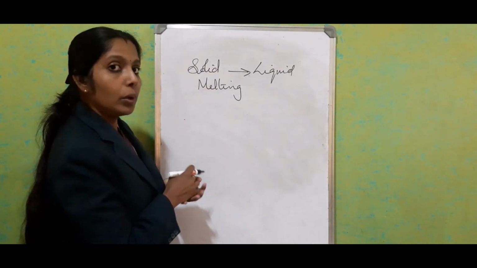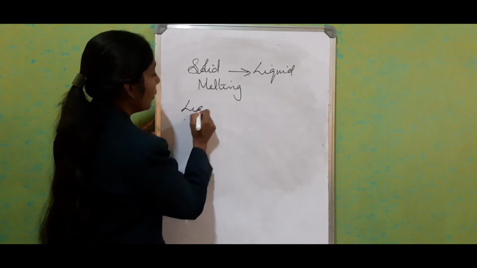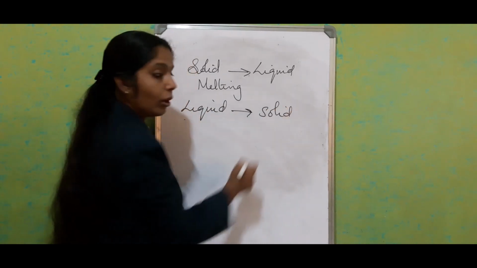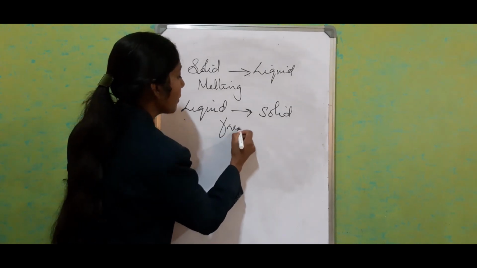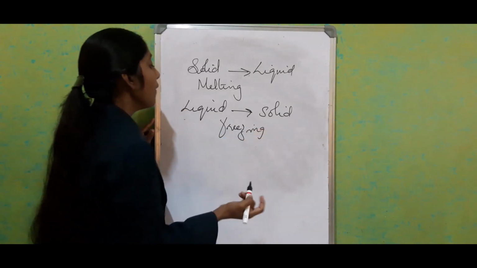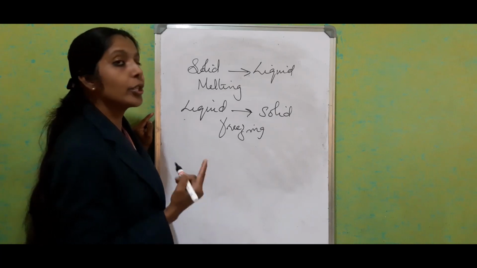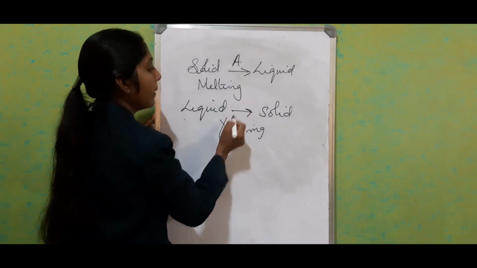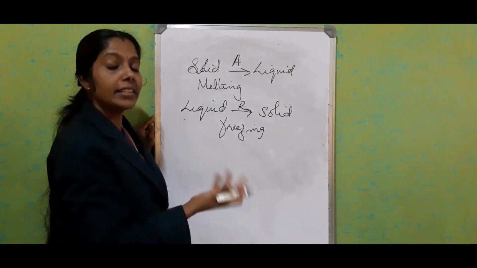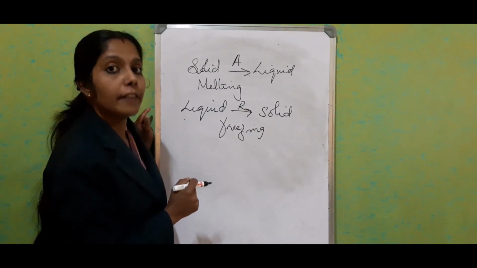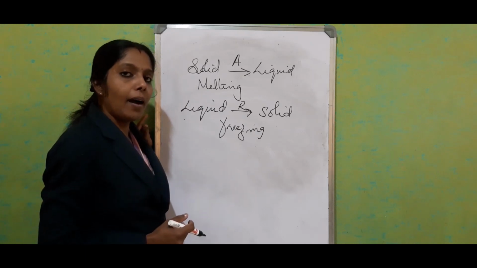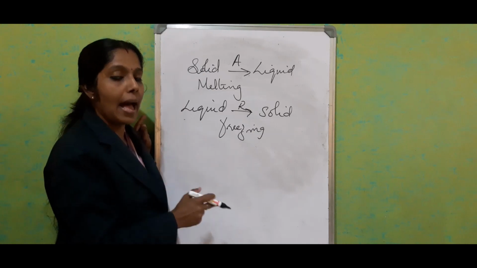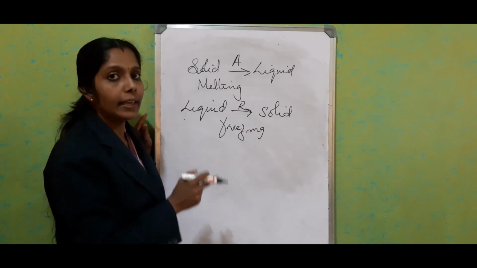And what is the reverse process? Liquid to solid is called freezing. When the liquid state changes into the solid state by rejecting heat energy, it is called freezing. Here absorption is happening, there rejection. What is the freezing point? The temperature at which the freezing process happens is called the freezing point.